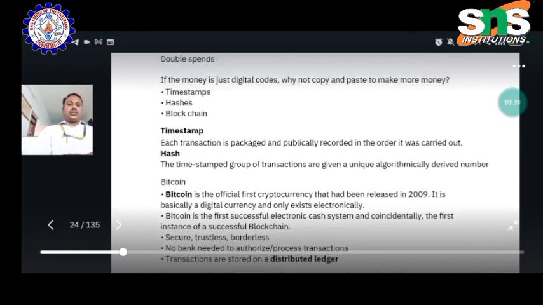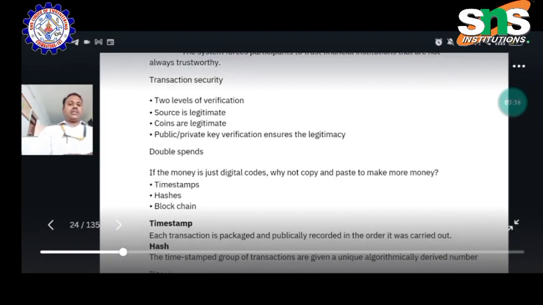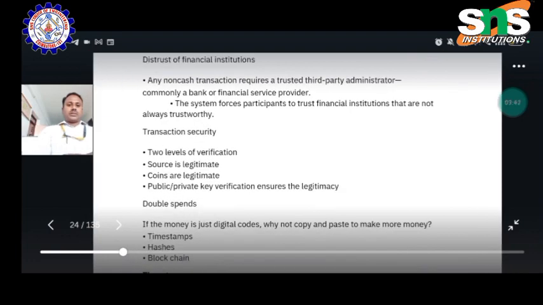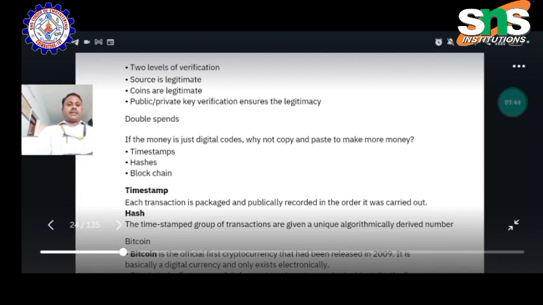Each transaction is packaged and publicly processed to make a successful order carried out. It is called a timestamp and hash. Let me show it in the slide. The time-stamped group of transactions is given a unique algorithm-derived number of bitcoins.